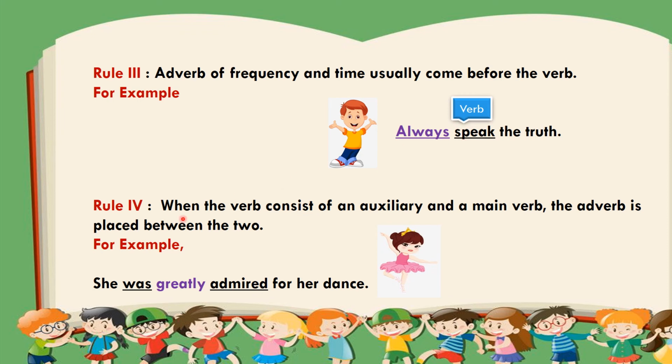Now rule number 4: when the verb consists of an auxiliary and a main verb, the adverb is placed between the two. For example, she was greatly admired for her dance. In this, what is your auxiliary verb? Was. What is your main verb? Admired. And where is the adverb coming? It is coming between these two, that is greatly. Greatly is coming between was and admired, and greatly is your adverb.